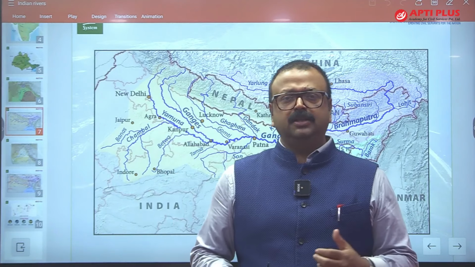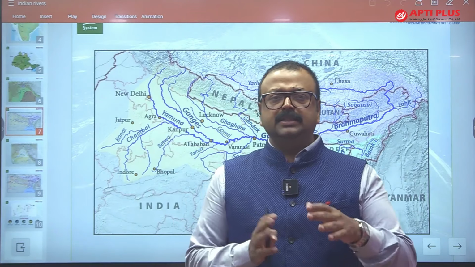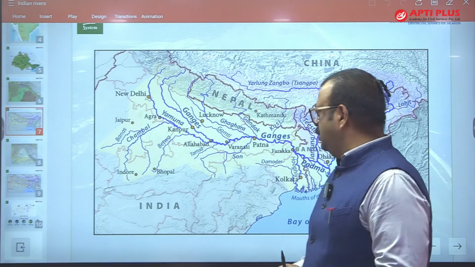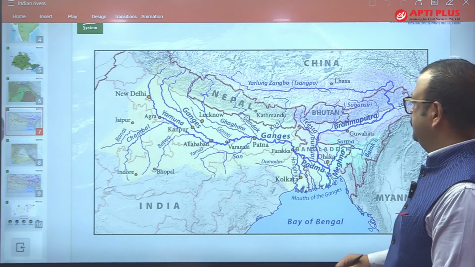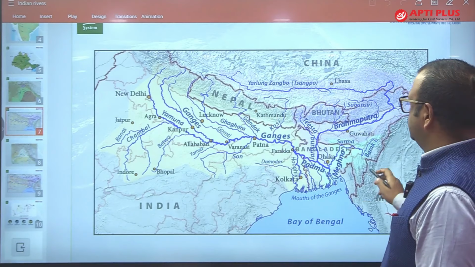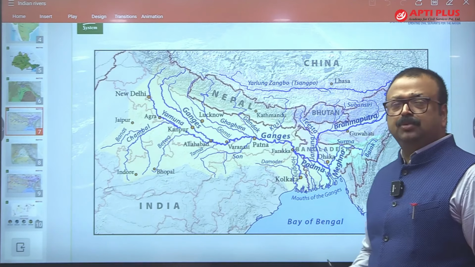One is Tilaiya, Maithan, Panchet and Konar, and since then we have dammed this Damodar, and Damodar is now a boon for Bengal. So this is the Ganga river system. Another one is the Brahmaputra river system.